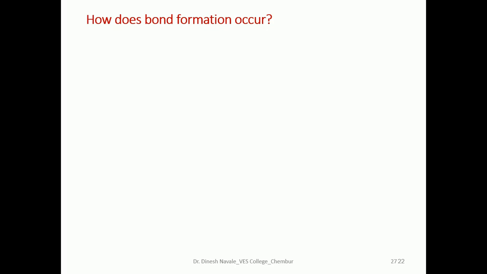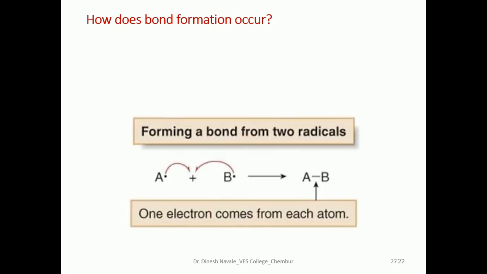How does bond formation occur? Bond formation can occur by sharing one electron between two free radicals. There is a free radical A as well as a free radical B. Both free radicals share one electron each, and then there is the formation of one bond.